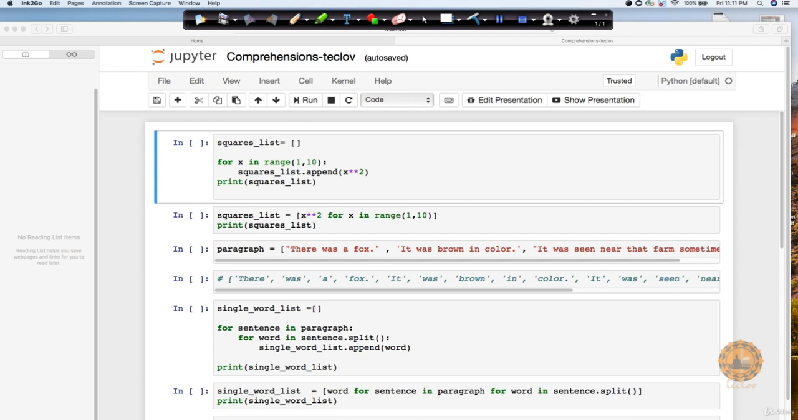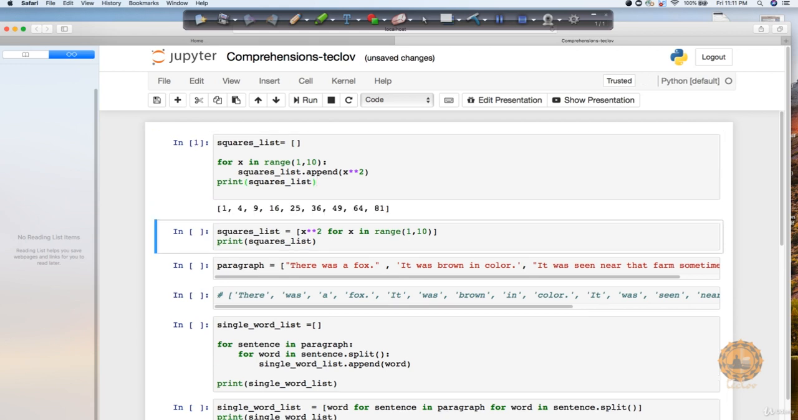So let's take an example. Here you can see that I have a for loop which I'm running from range 1 to 10, and I'm just taking an exponent of 2 of my data. So I'm just printing it. This is going to print 1, 4, 9, 16, 25 and so on.